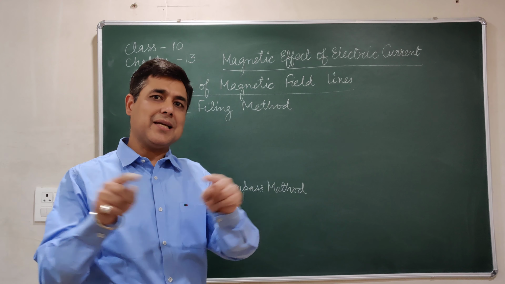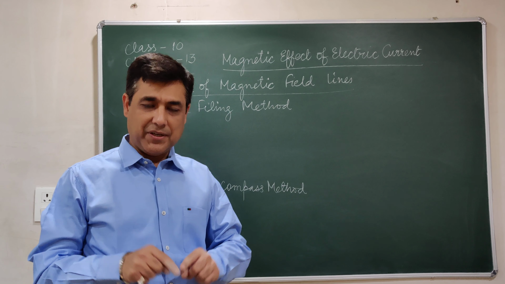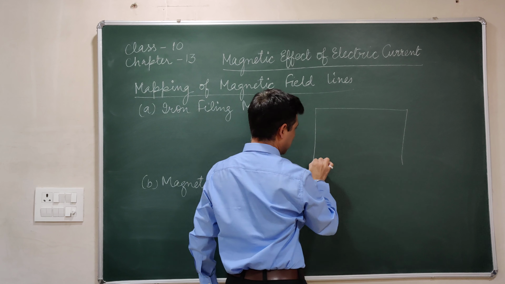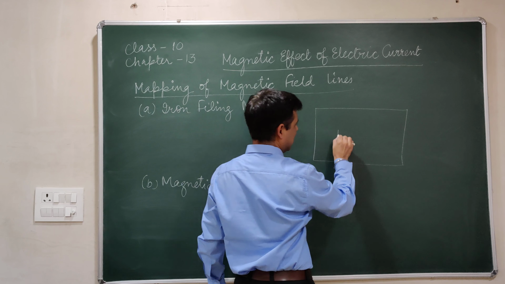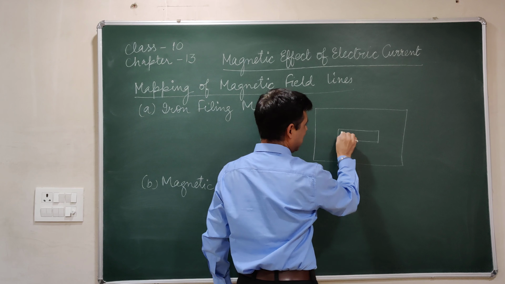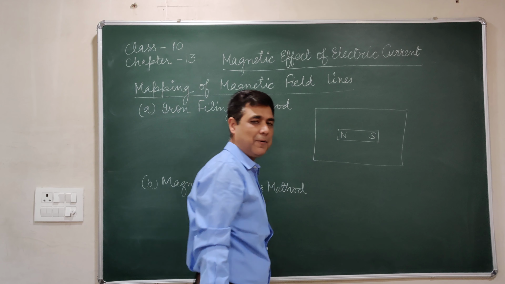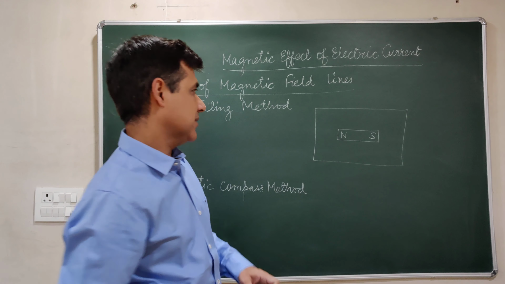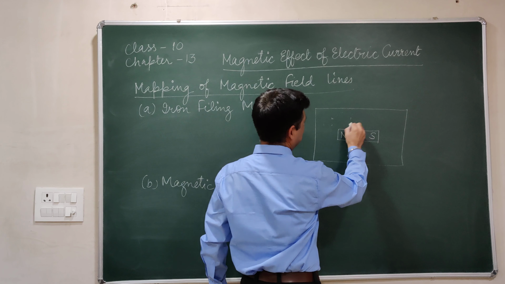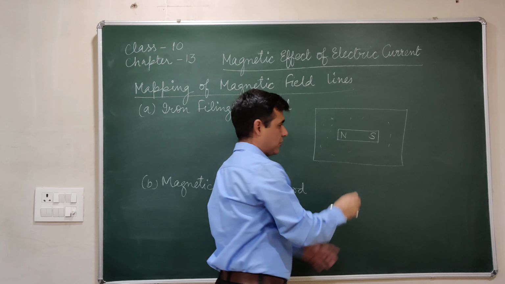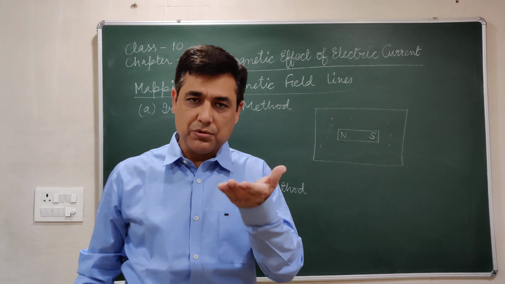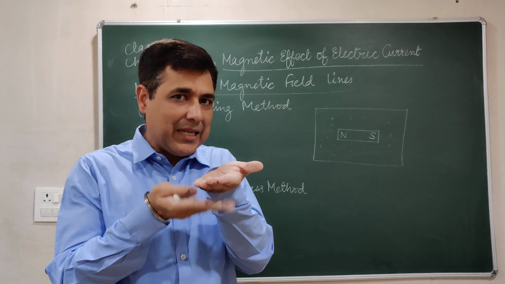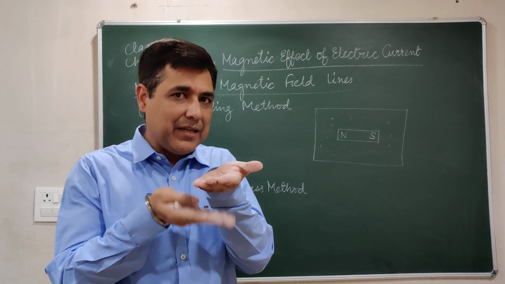What we can do, we can take a cardboard, place a white sheet over it, then place a bar magnet. So let this be the cardboard, I have placed a white sheet on it, and this is a bar magnet having its north and south pole on the white paper. Now place some iron filings around it, lots of iron filings. Now take the cardboard and tap it gently from the bottom.